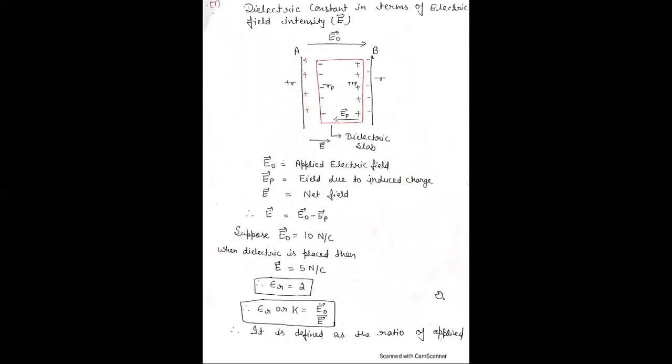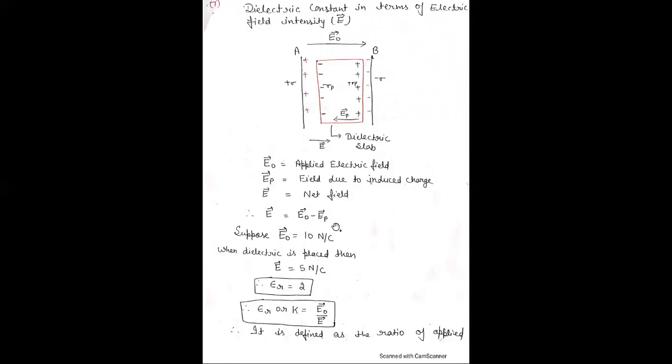Now the dielectric constant in terms of electric field intensity E. Here this is the applied field, positive and negative plates. Here the dielectric is placed, and these charges are produced in the dielectric slab due to the electric field. These charges are known as induced charges or bound charges. These charges are free charges. Here E naught is the applied field, EP is the field due to induced charge, and E is the net field. The net field is equal to E naught minus EP.